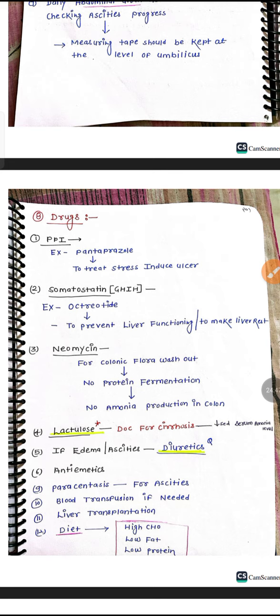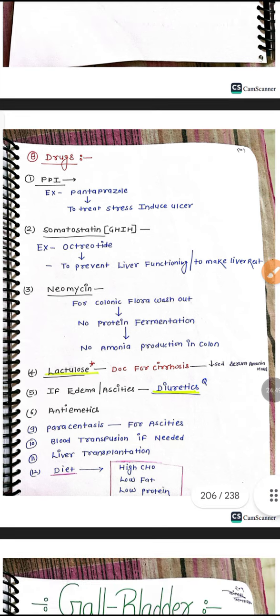Diuretics will be given if there is edema, like ascites and then anasarca. We need to decrease this edema, so we give diuretics. Antiemetics. Paracentesis is a procedure where a small hole is made, like peritoneal dialysis, sorry, paracentesis, and we take some amount of fluid out from the abdomen.